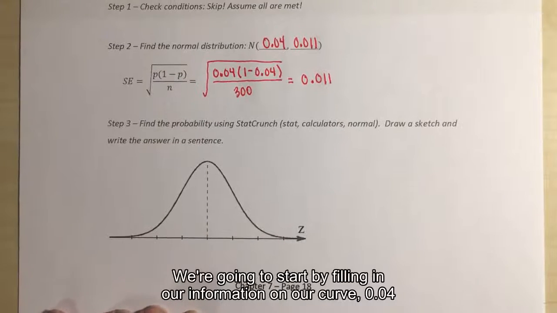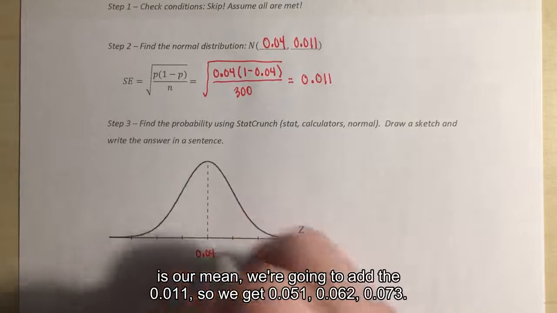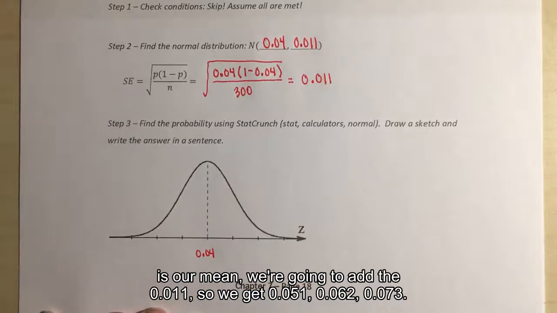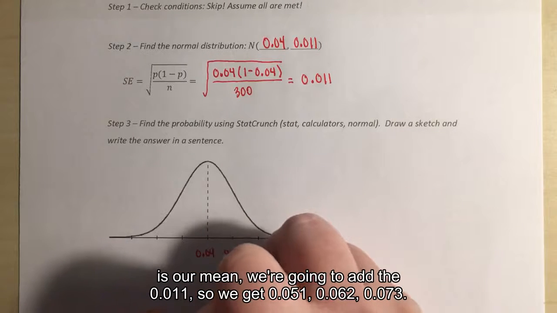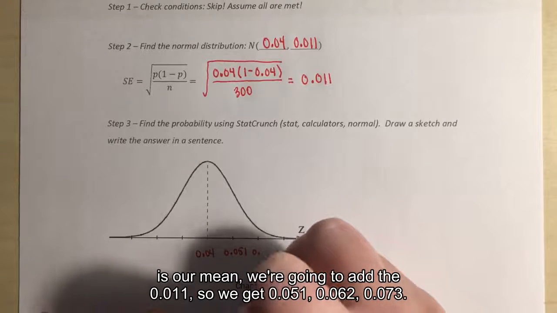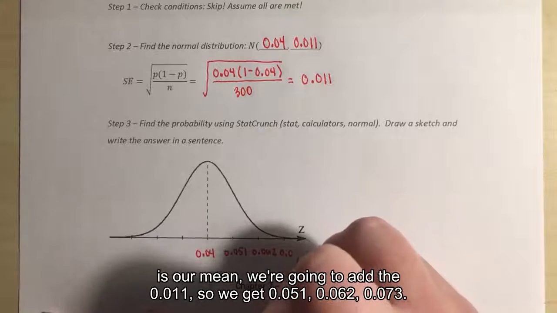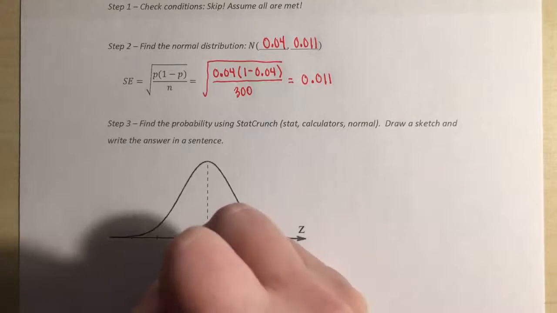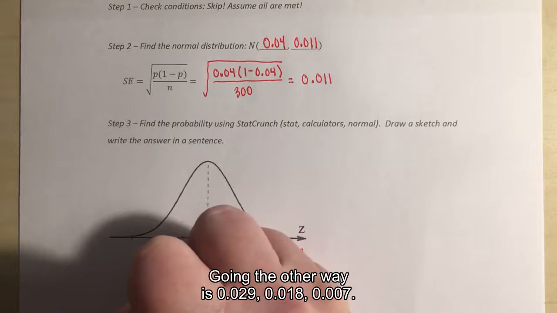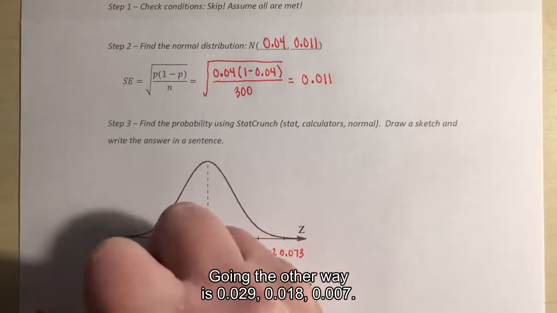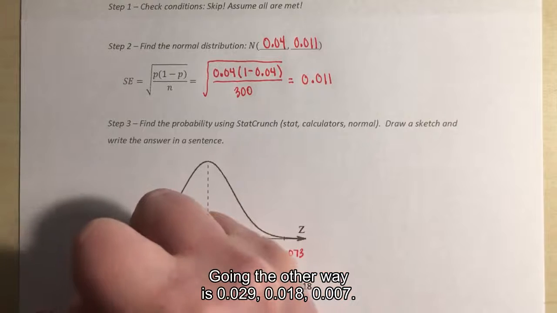We're going to start by filling in our information on our curve. 0.04 is our mean. We're going to add the 0.011, so we get 0.051, 0.062, 0.073. Going the other way, 0.029, 0.018, 0.007.